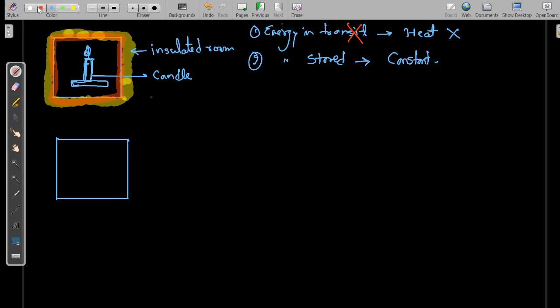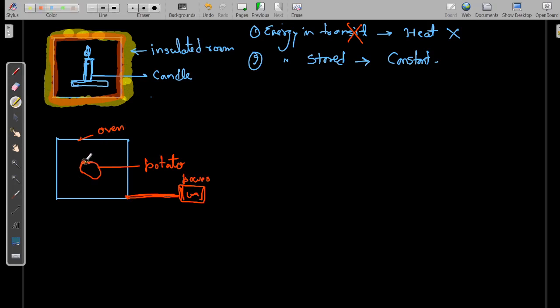Now this is an oven, this is a potato. And we all know that an oven needs a power supply. Let us consider that this is the power supply. So there can be two questions.